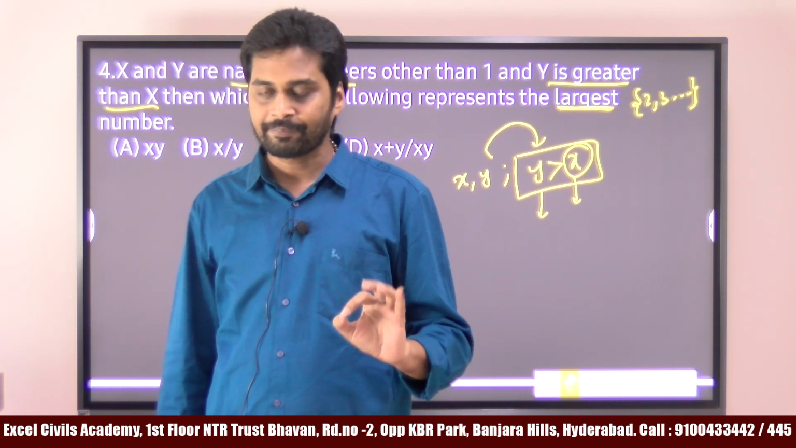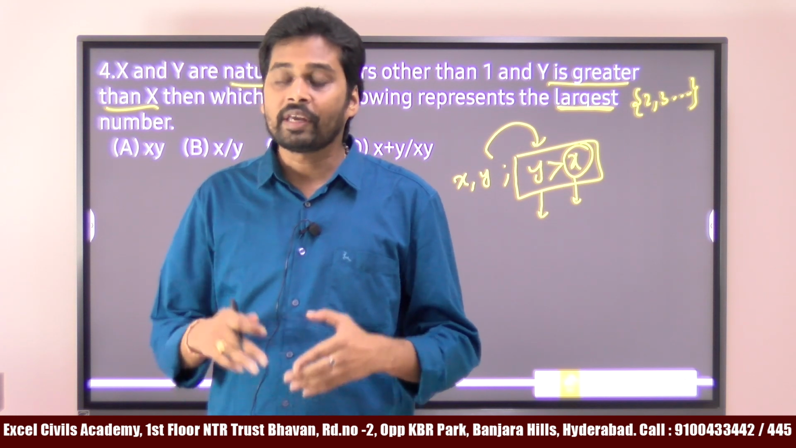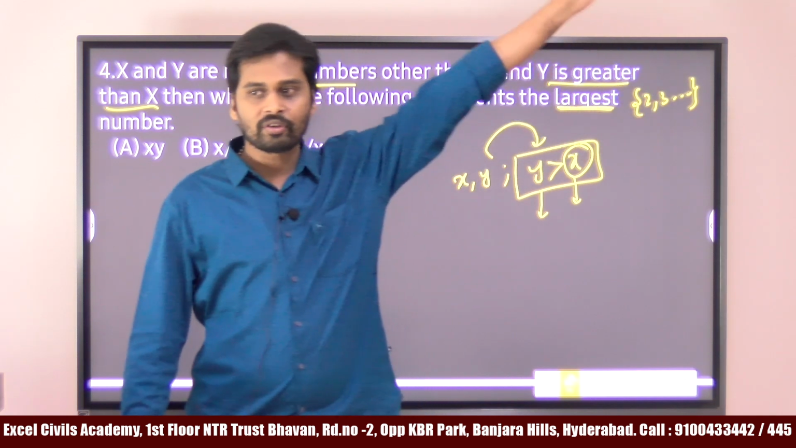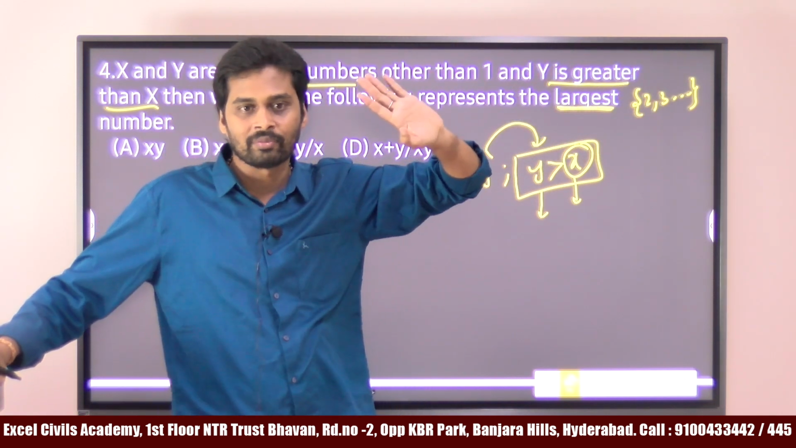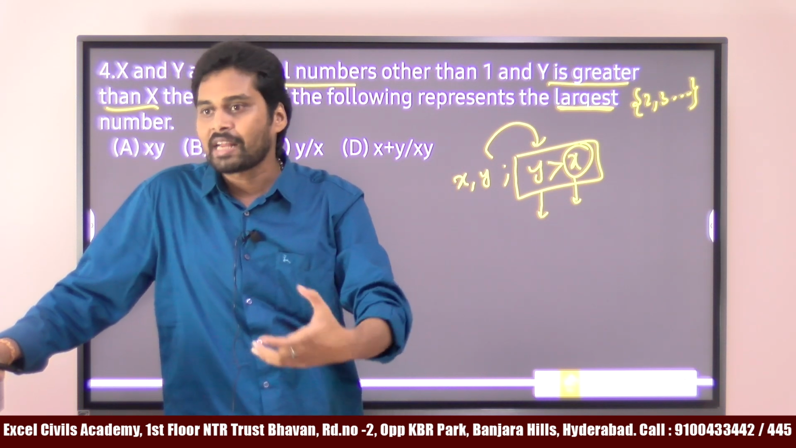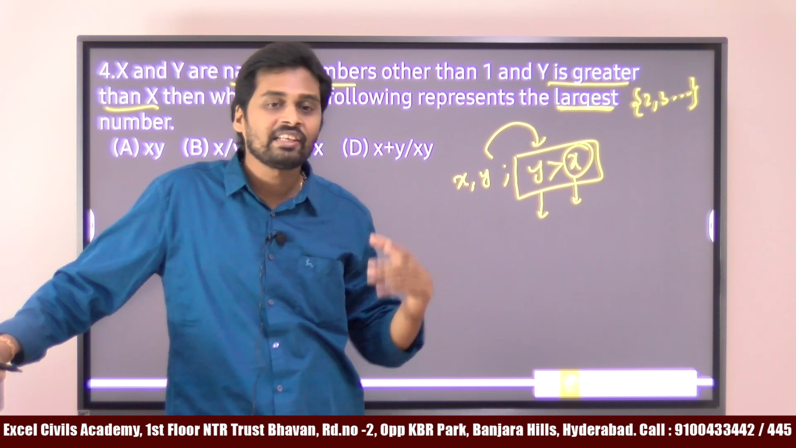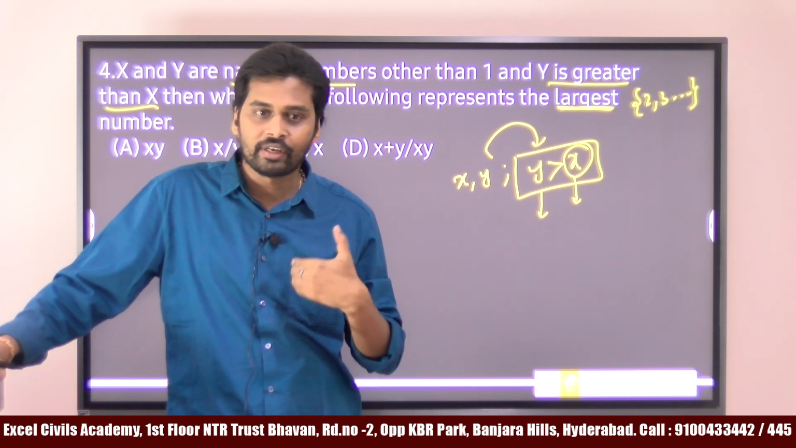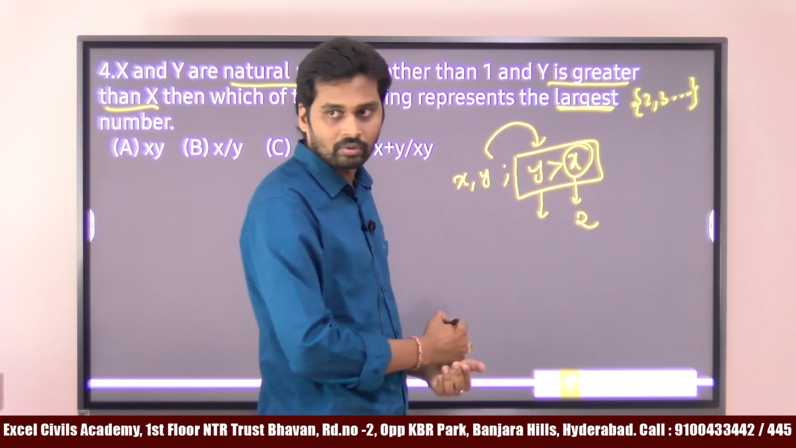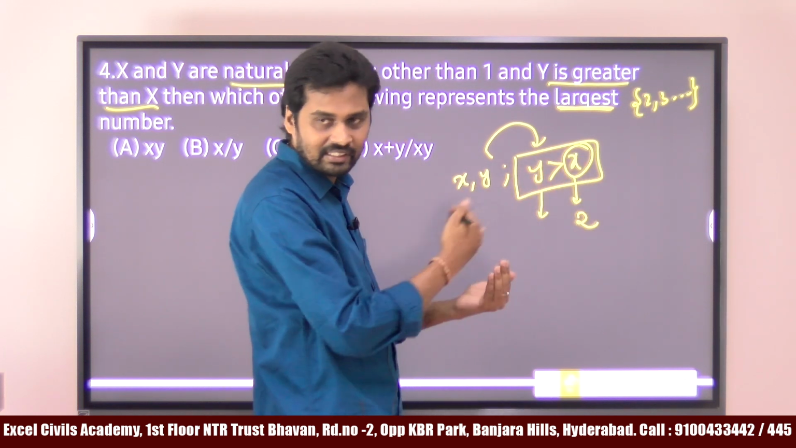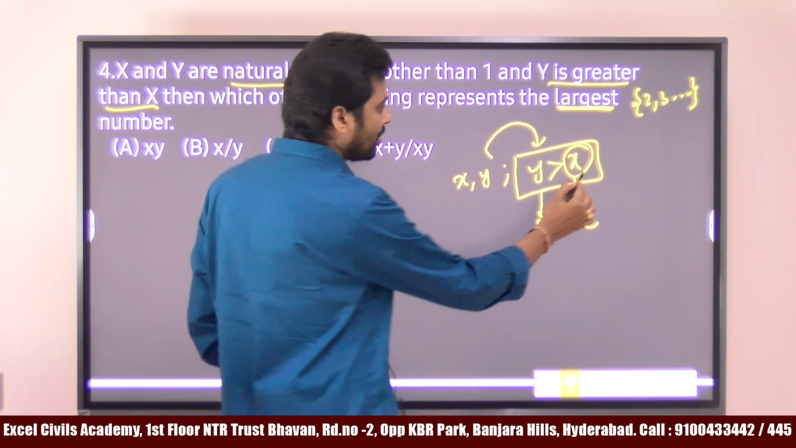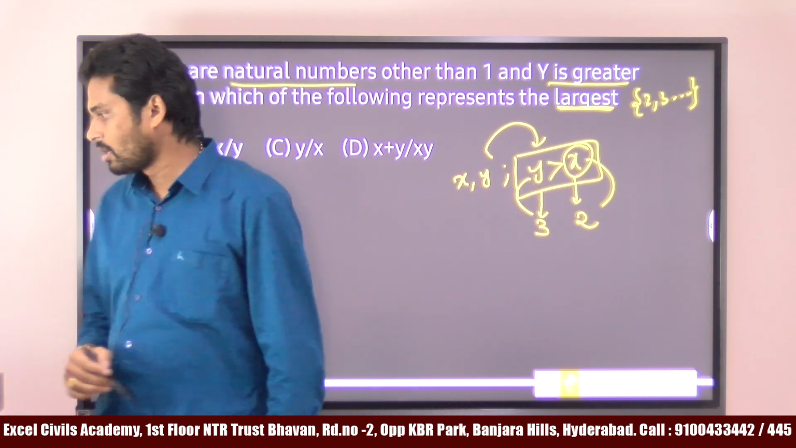But when you are assuming the values, you should assume them as small as possible. You can assume any number, even 100 or 1000, it doesn't matter. But when you assume the smallest possible number, we can do the calculation in an easy way. So that's why I assume the X value is 2. Then for Y, because Y is greater than X, I take slightly greater: I assume X is 2 and Y is 3.